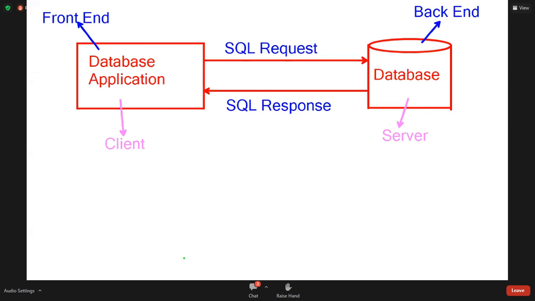SQL is a language. Is MySQL a database or a language? Oracle is a database. MS Access is a database. MS SQL Server is a database. Whenever we install database software, two parts are installed.